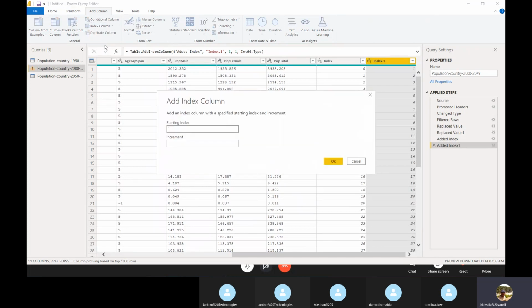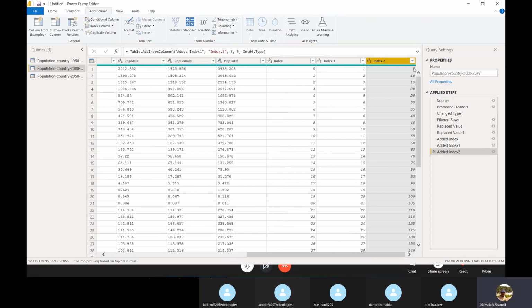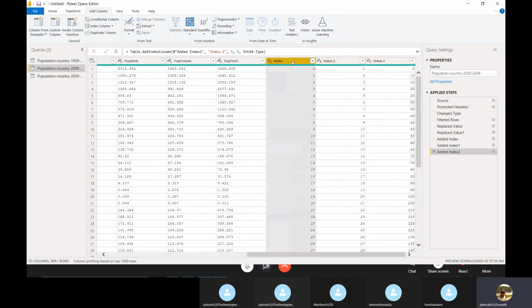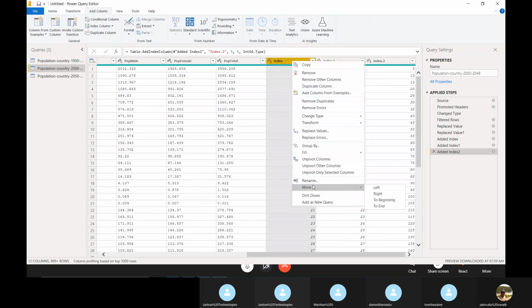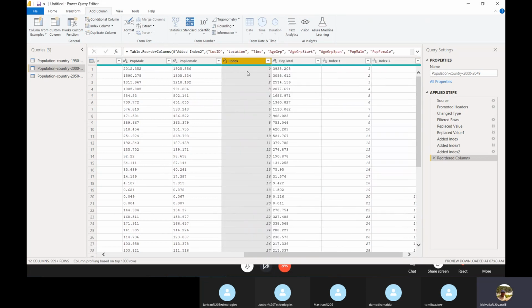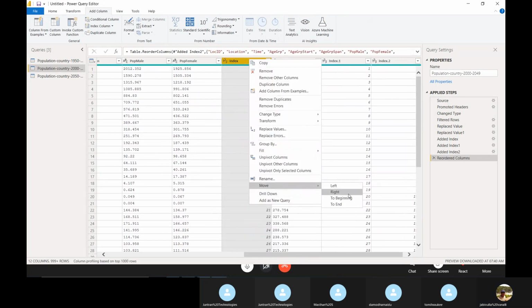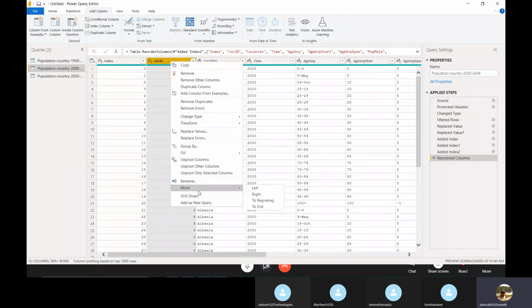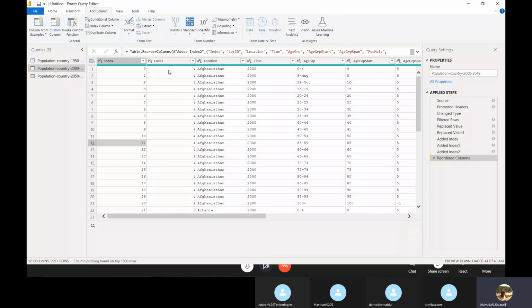And custom range. For example, I want to start with 5 and increment by 5: 5, 10, 15, 20, 25, 30, like that. Okay. So you want to move this one left. Left means only once, to beginning. In this way we can move. We can create an index and we can move. These columns also move, doesn't matter. Left, right, okay.